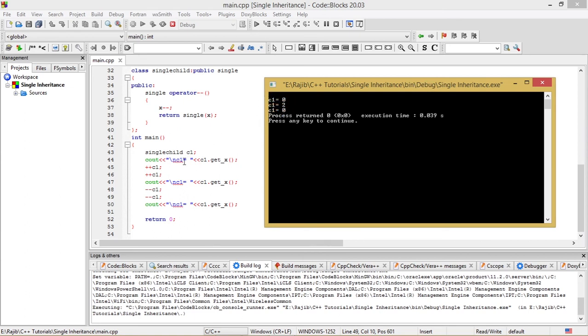The second output is after these two increment operations, C1 is equal to 2, and after these two decrement operations, we would have expected the value of C1 to be 0, and see that we have got C1 is equal to 0 in this line. So the output tallies with what we have expected from the program. So I think I am able to make you understand the concept of single inheritance in C++ programming.